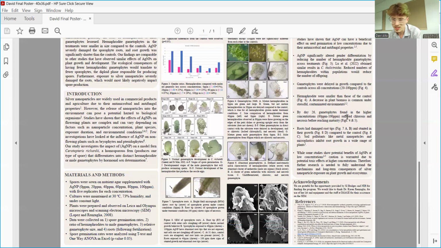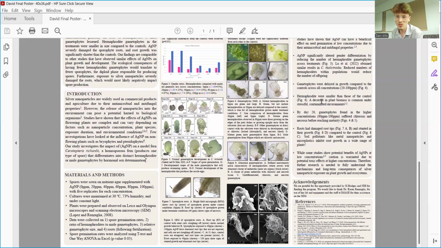By day 26, gametophytes found in the higher concentrations, that being 60 parts per million to 100 parts per million, suffered chlorosis, which means they lost their chlorophyll and ultimately died, became necrotic before reaching maturity. Roots had damaged root tips and they were stunted in their growth compared to that of the control.